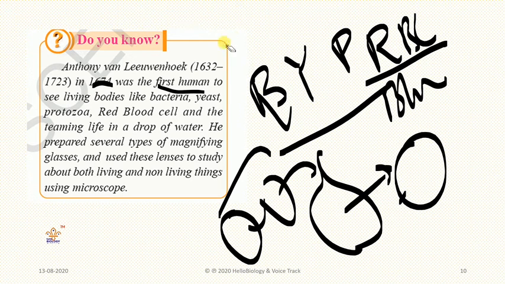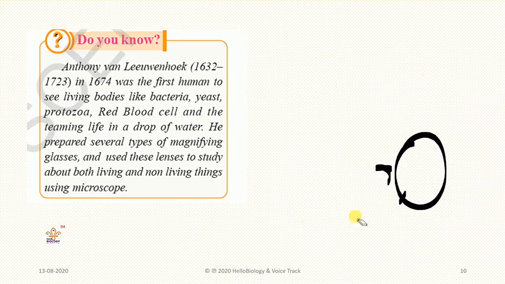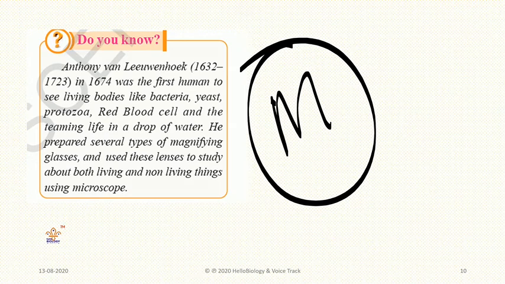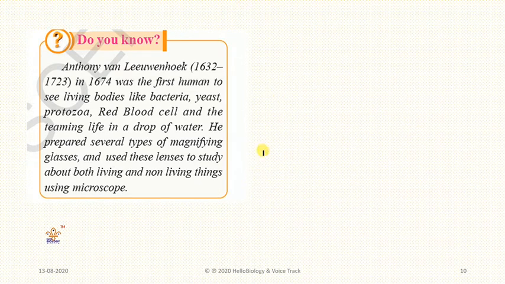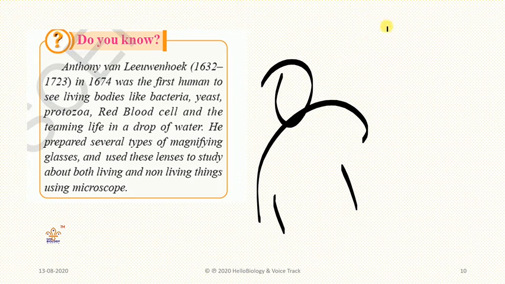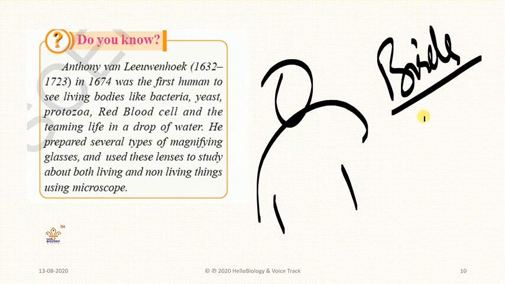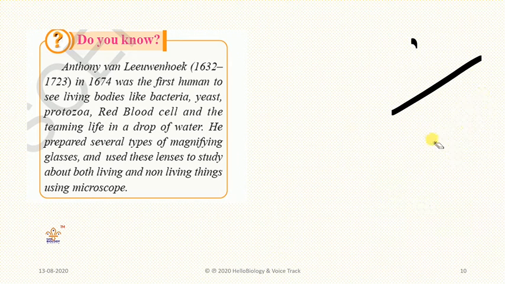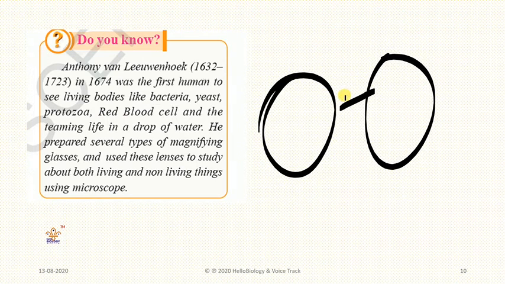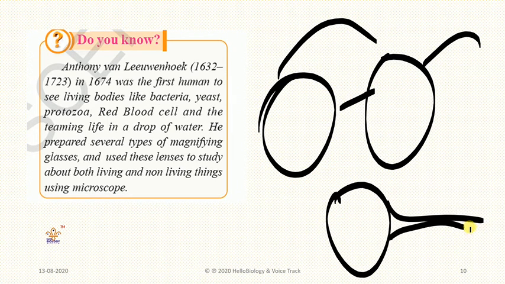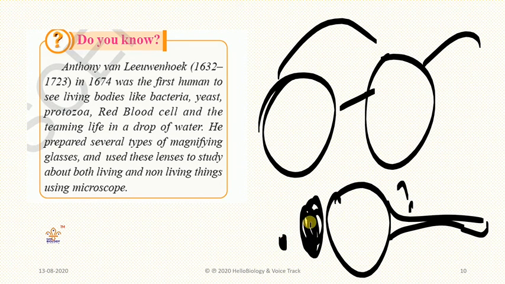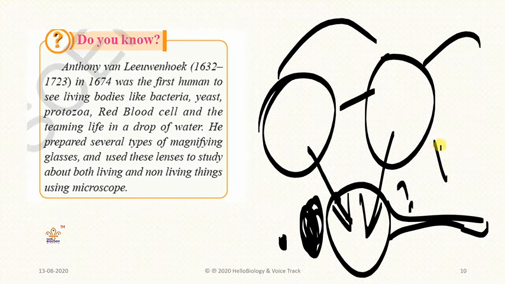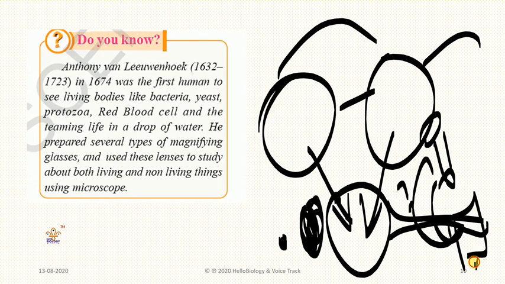He used these spectacle lenses to observe both living and non-living things by using an instrument called a microscope. He used to see human blood, bird feathers, and mosquitoes in this arrangement. Magnifying glasses are for what purpose? To see a small object as a bigger object. So by using these lenses, he introduced an instrument called a microscope.